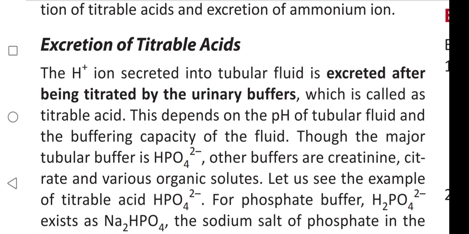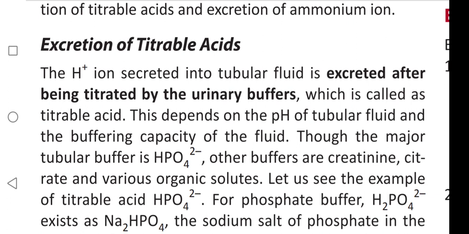This depends on the pH of tubular fluid and buffering capacity of fluid. Now the major tubular buffer is HPO4 2 minus. Other buffers are creatinine, citrate, and various organic solutes.